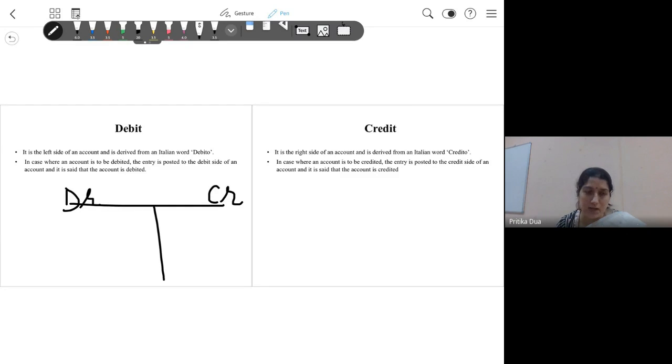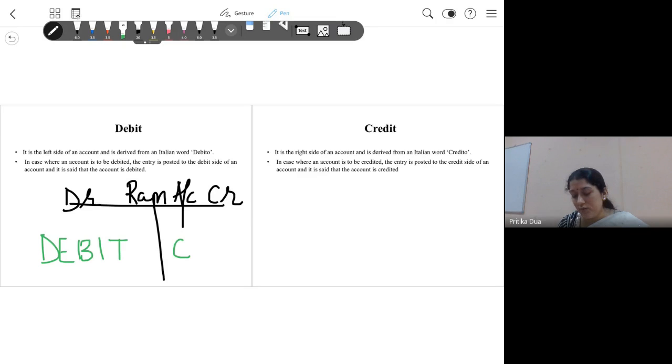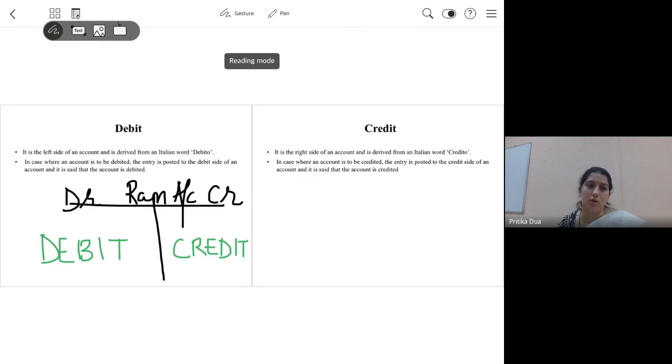So if the account of Ram is prepared in the books of Star Limited, then the left hand side is known as the debit side and the right hand side is known as the credit side of the account. The rest of the rules, and how we decide which value should come on the debit side and which on the credit side, will be seen when we are covering these topics practically.